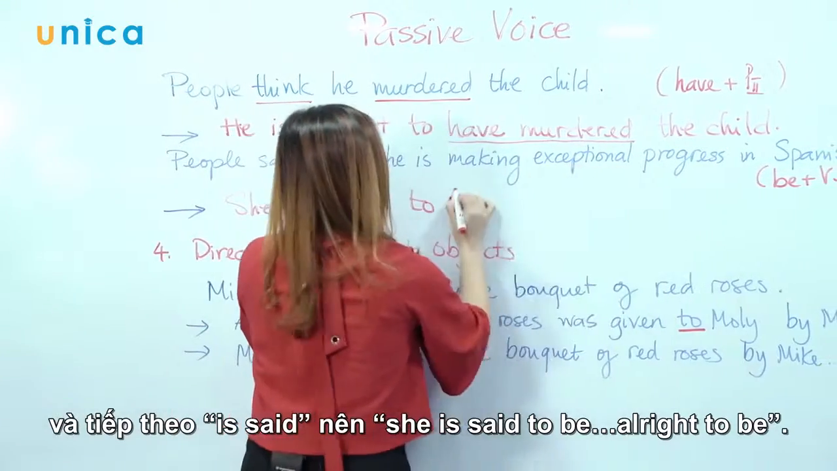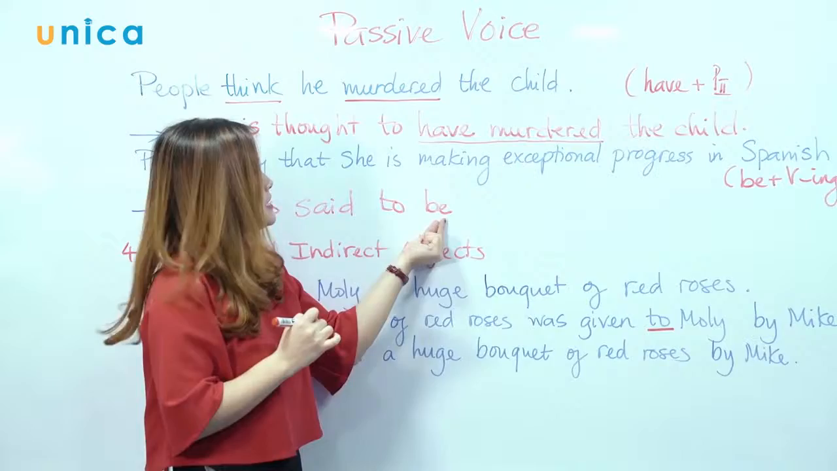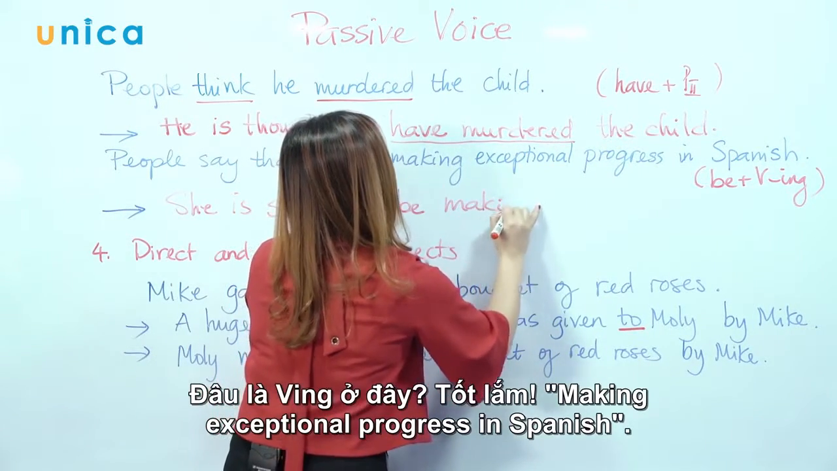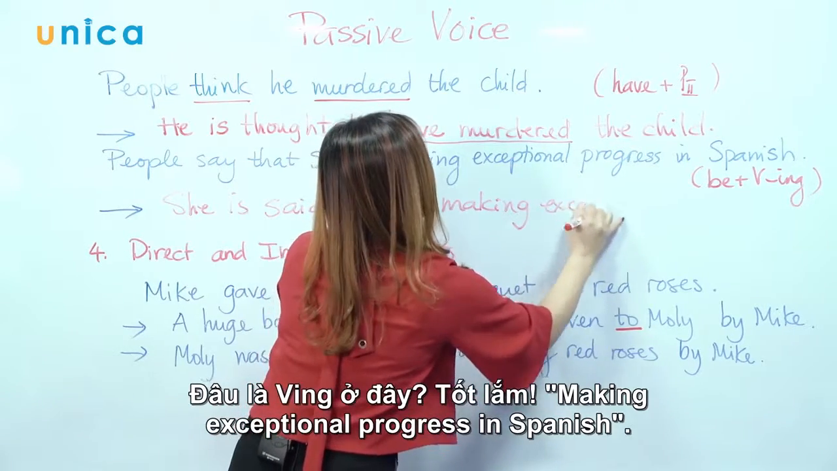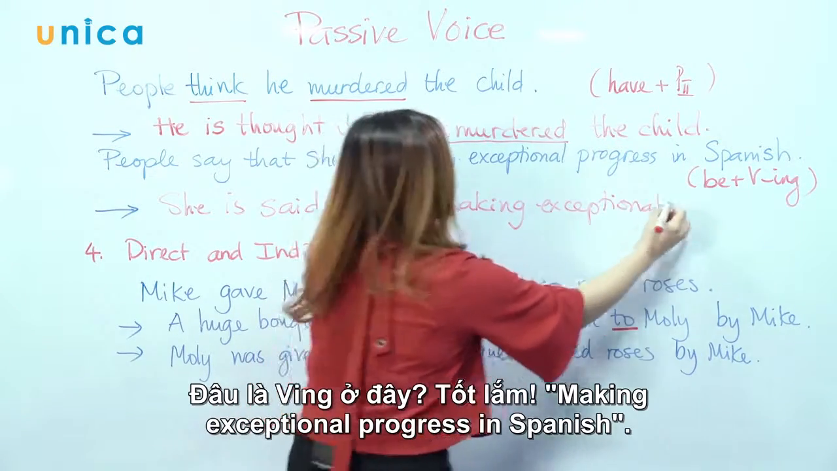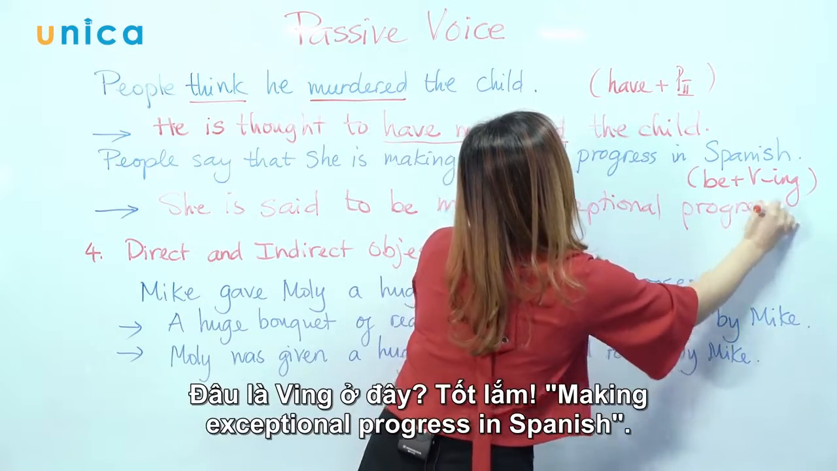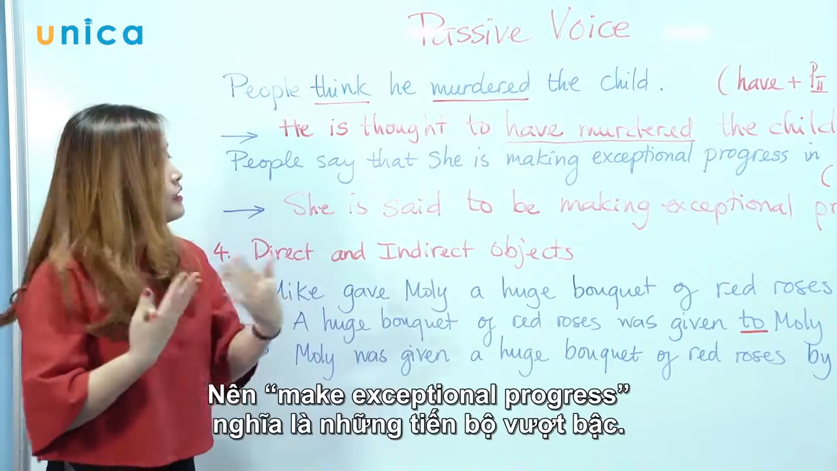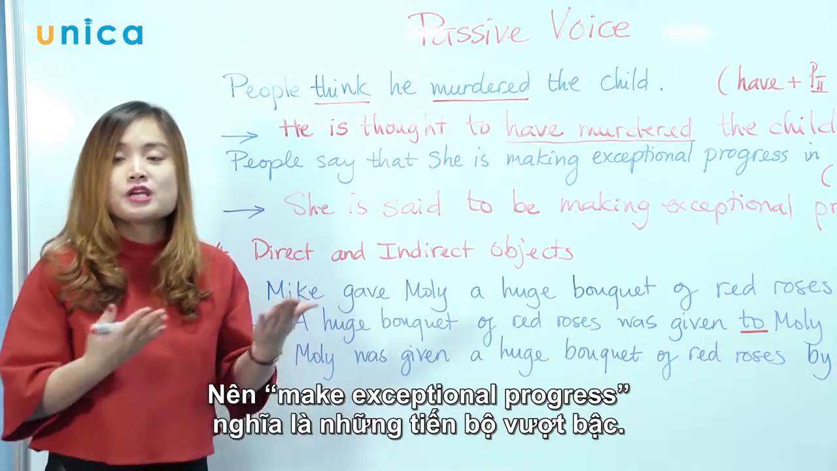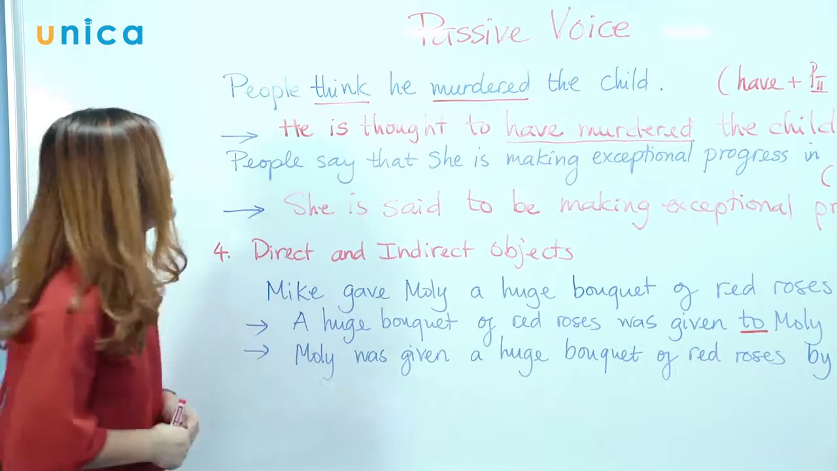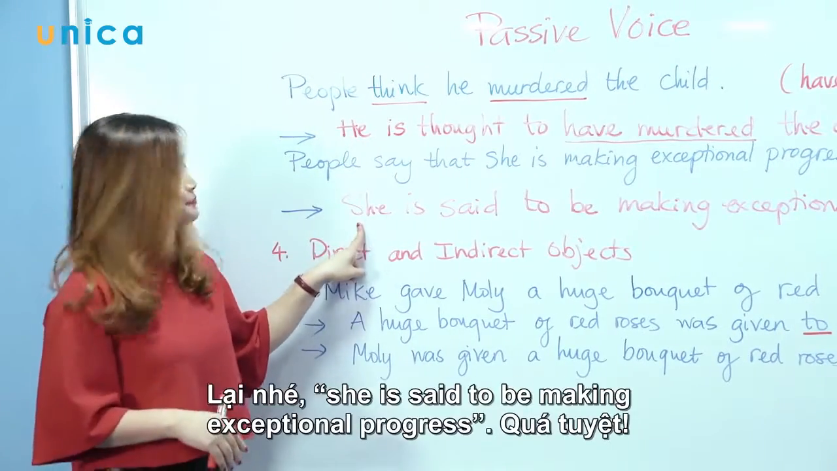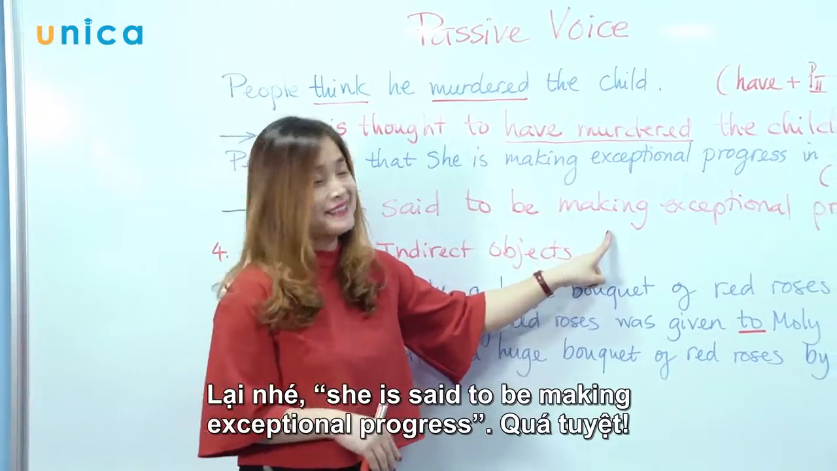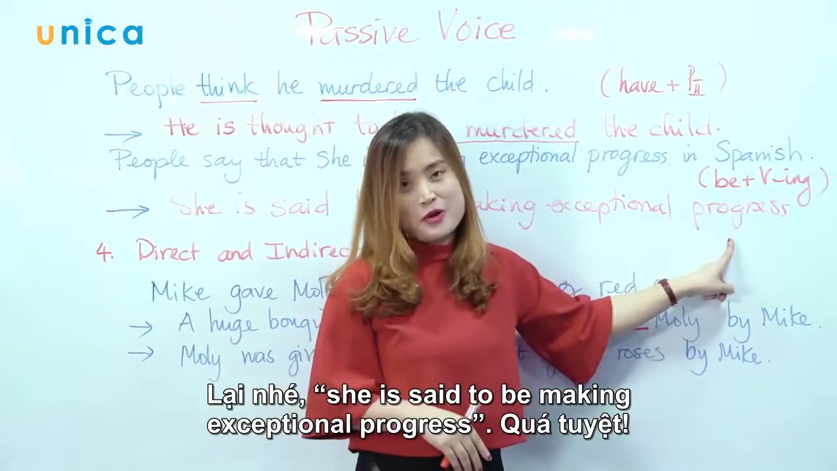To be, all right, to be. What is the verb in here? Good job. Make it exceptional progress in Spanish. So make exceptional progress means improves a lot or improves a great deal. All right. Again, she is sad to be making exceptional progress.